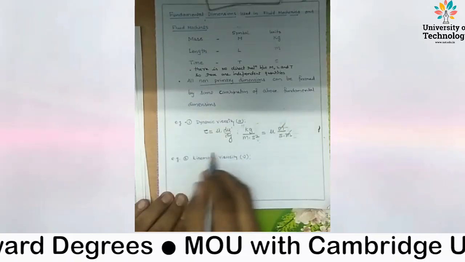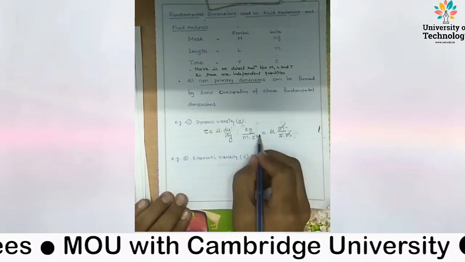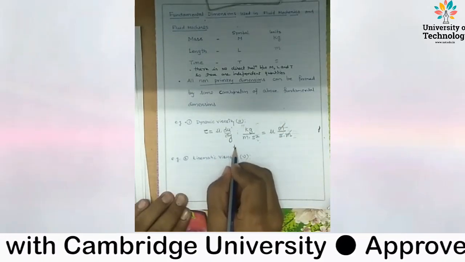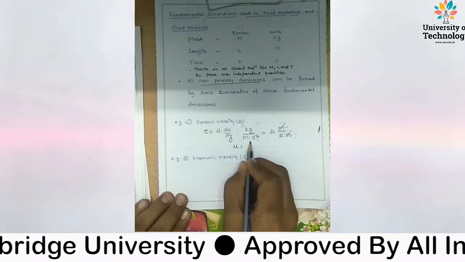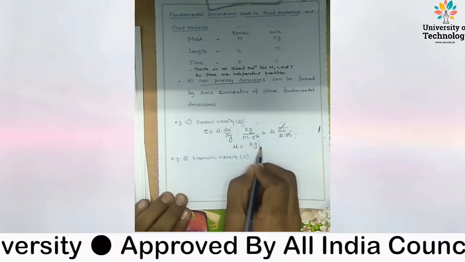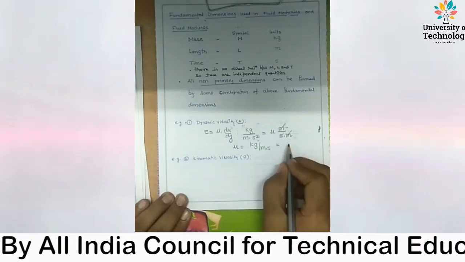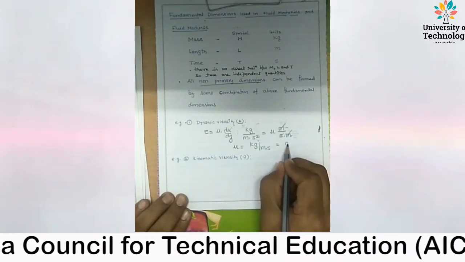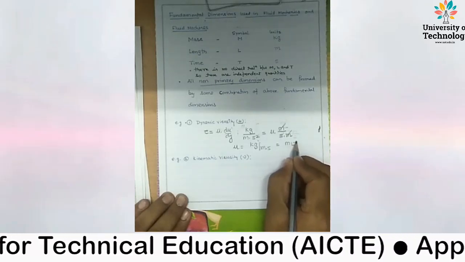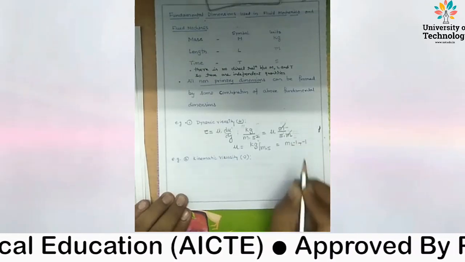Meter cancels out, second cancels out. The unit of mu is kilogram per meter second, which gives the dimension of viscosity: M L minus 1 T minus 1.